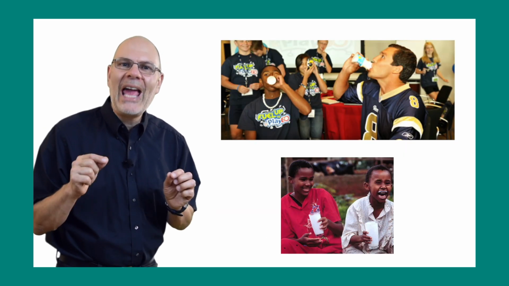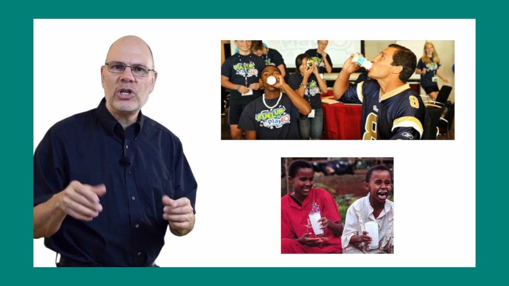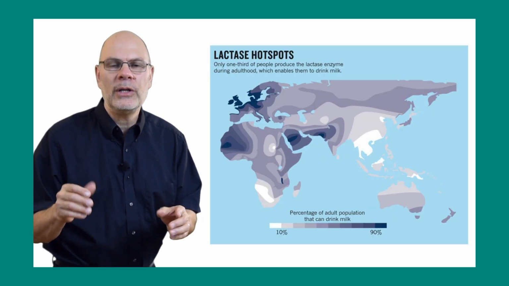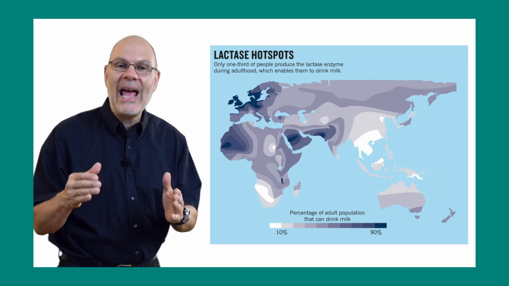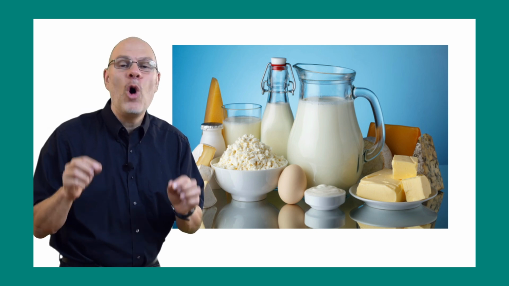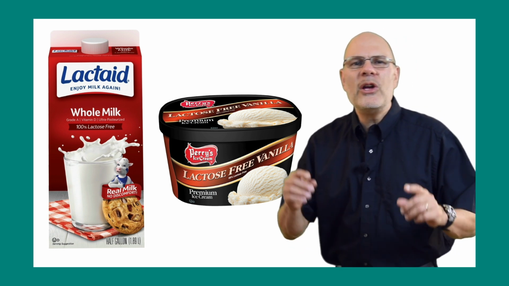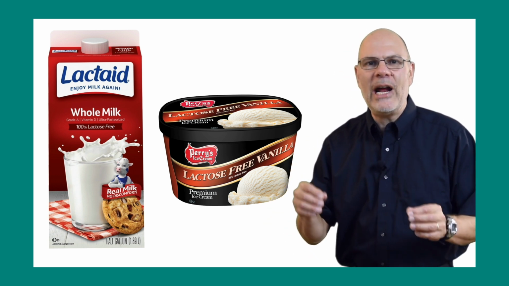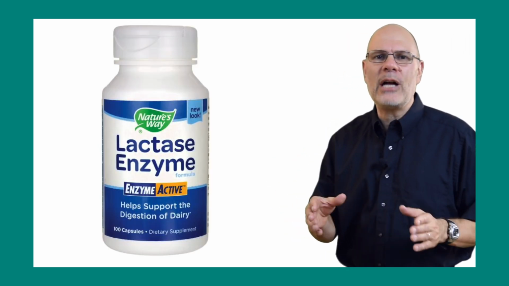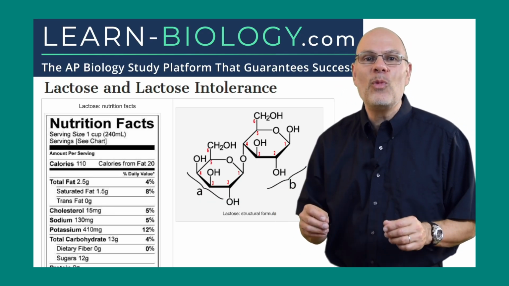Those adult humans who can digest lactose are the inheritors of a genetic mutation that arose thousands of years ago in a certain population, and that mutation keeps the lactase enzyme active throughout adulthood. In those populations where that mutation arose and spread, a whole wide array of dairy food sources was opened up, and that became quite a beneficial adaptation. For those of us who haven't inherited that mutation, don't despair. There's an entire industry producing lactose-free dairy products and also lactase supplements so that you can eat lactose and digest it without a problem. If you want to learn more about lactose intolerance and the evolution of lactose tolerance, there's more about that at my website.